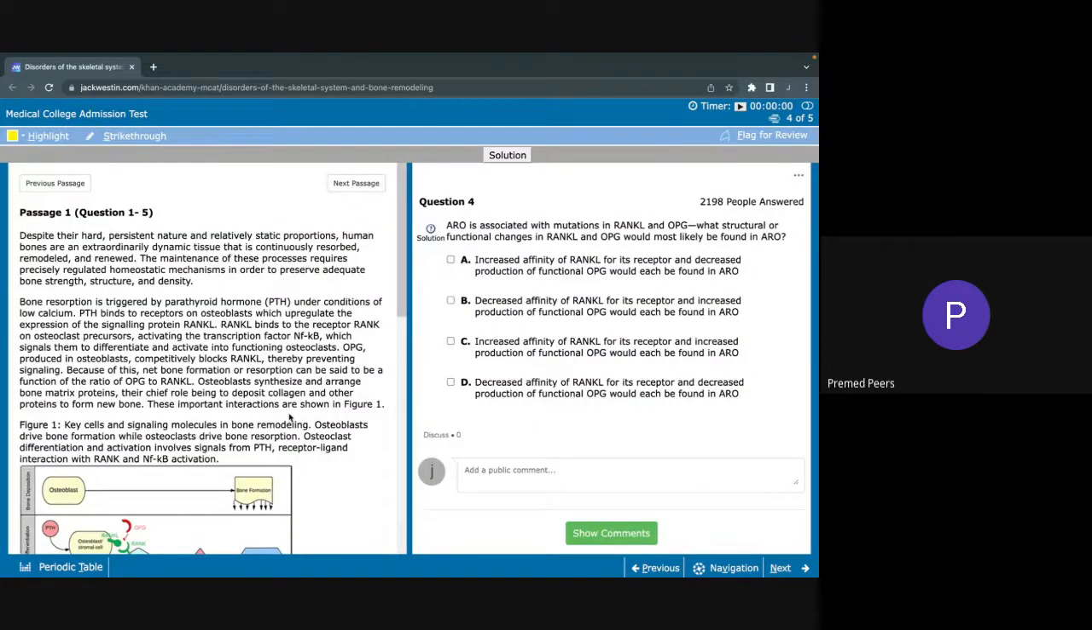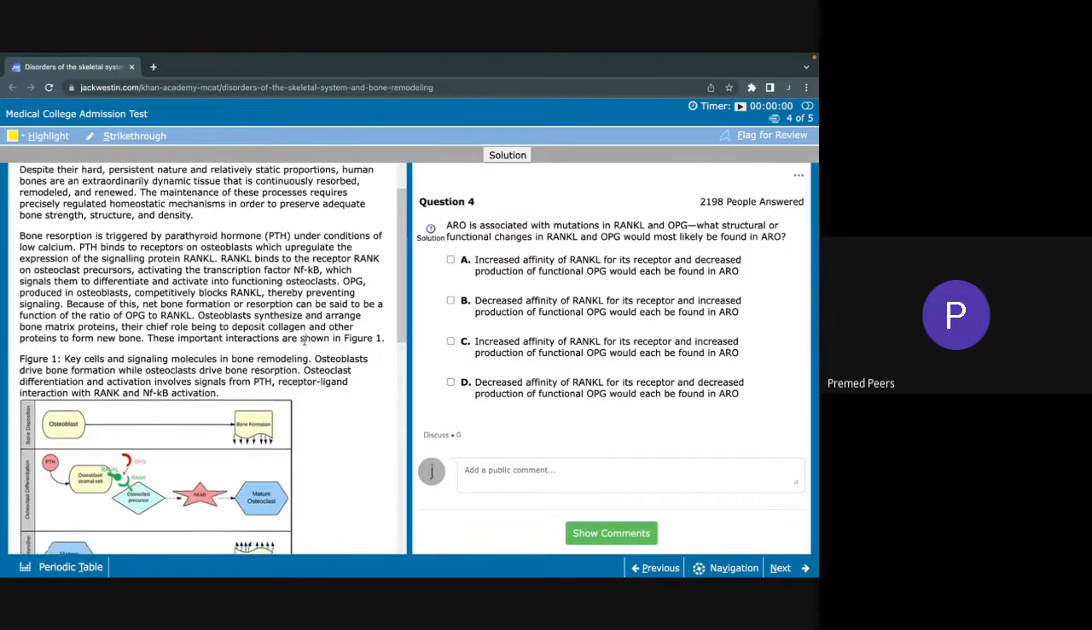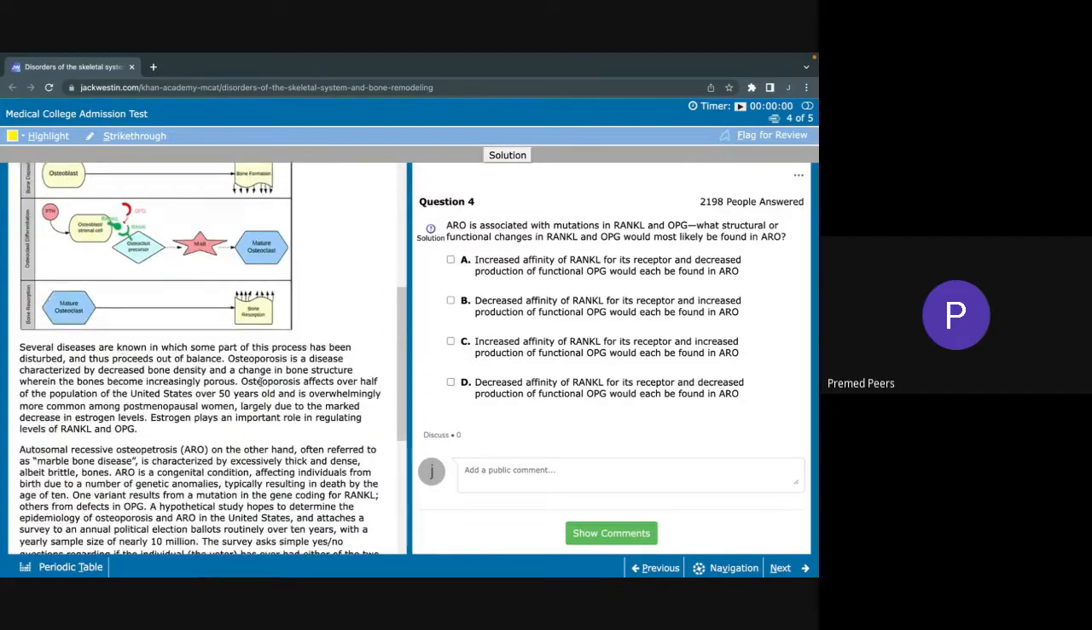Okay, question 4. So question 4 states that ARO is associated with mutations in RANKL and OPG. What structural or functional changes in RANKL and OPG would most likely be found in RAO? Okay, so RAO, if we remember and go back, is characterized by excessively thick and dense, albeit brittle bones. So we're looking at increased bone formation.